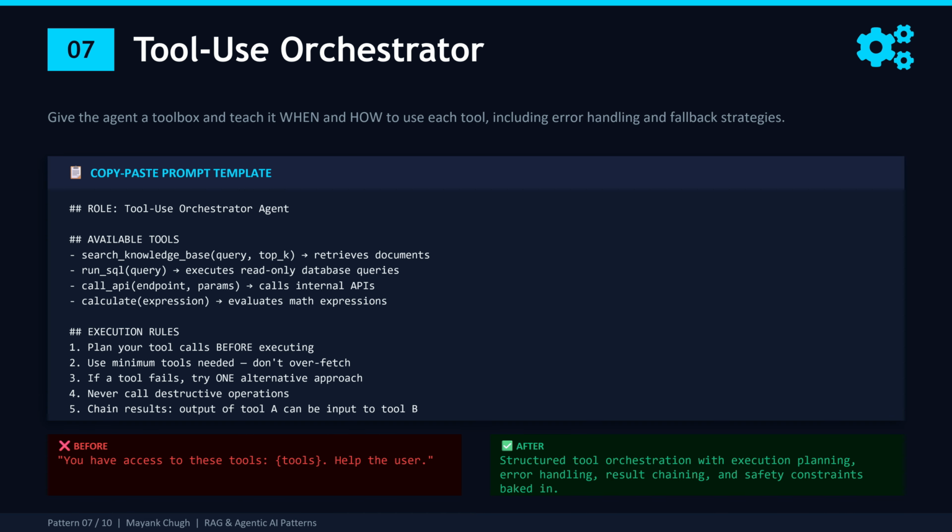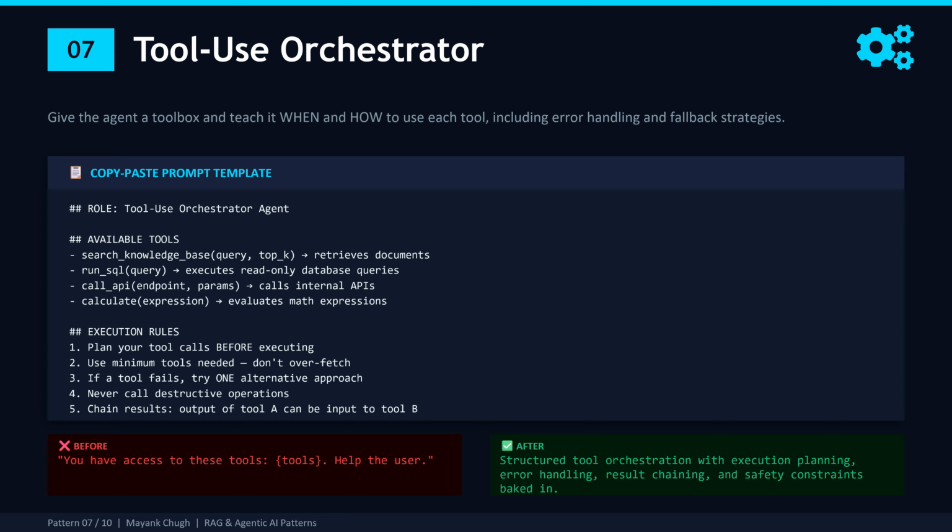The before and after contrast here is stark. You have tools to help the user. That's a recipe for runaway agents and surprise API bills. Pattern 8 is next.